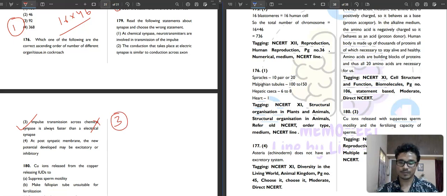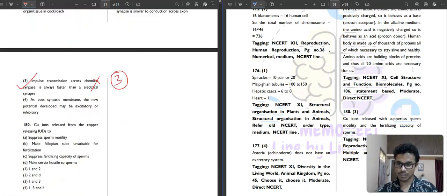Then question number 180, an IUD based question. It is saying that copper ions released from copper releasing IUDs suppress sperm motility. Correct. Make the fallopian tube unsuitable for fertilization. Not correct for copper T. Suppress the fertilizing capacity of sperm, it is correct. Then make the cervix hostile to sperms. No, these are for other methods of contraception, but not for copper releasing IUDs. The copper ions suppress sperm motility and also the fertilizing capacity of the sperm. So 1 and 3 is your correct answer. The third option is your correct answer.